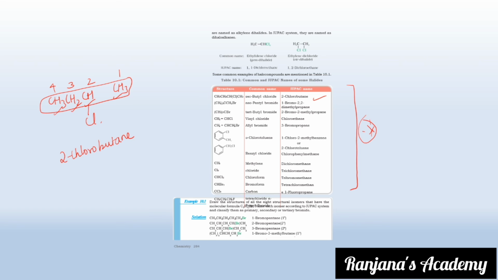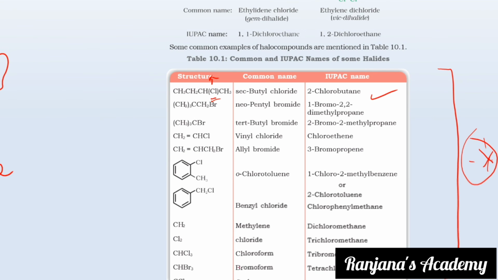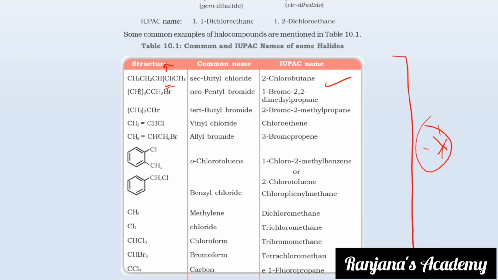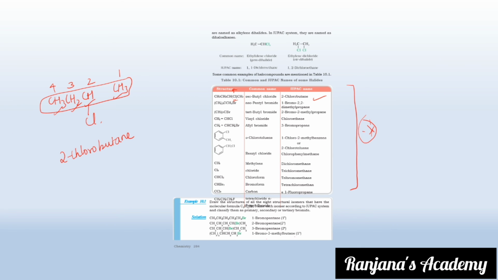Now, what is your common name? See, the halogen is at the secondary position, so it is secondary butyl chloride. Then CH3, CH2Br, so it is called neopentyl bromide. What is neopentyl bromide? That is CH3 thrice. Why? If you draw the structure and see, students, you will get it like this. This is a new structure, so it is called neopentyl bromide.